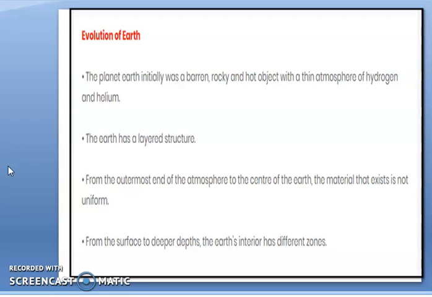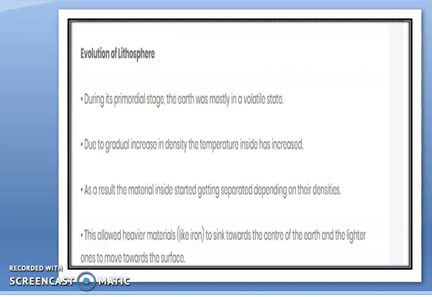So start with the first one, that is the formation of the lithosphere. Now whatever earth you can see in the present day, the earth was not the same in the early time.